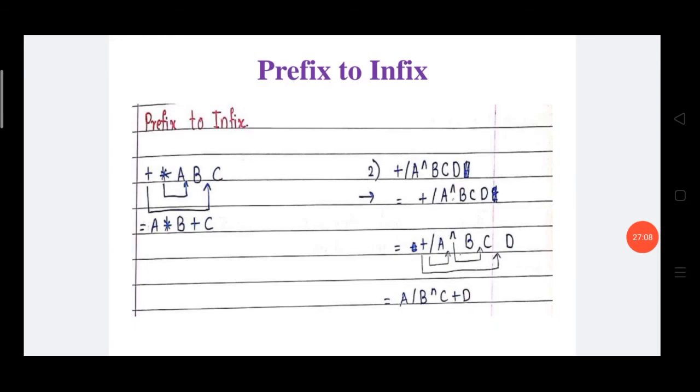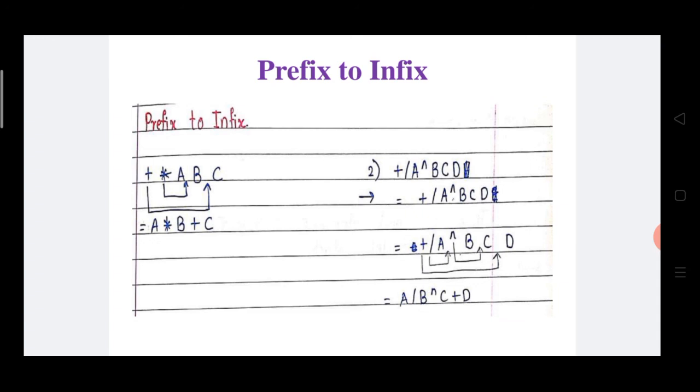The next and the last one is the prefix to infix. See the expression: plus into A, B and C. This is one prefix expression which is going to be converted into infix notation. Now here see carefully, A is the first operand. Before the operand one operator is there. Which operator is there? Into operator is there. This into operator is placed in between A and B.